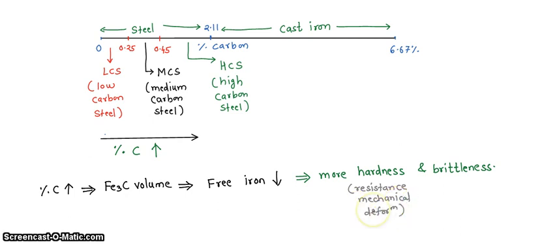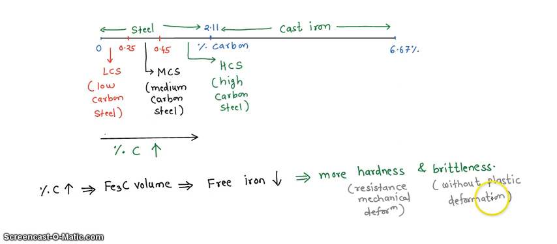Okay, and what do you mean by brittleness? So brittleness, it is the inability of a material to undergo plastic deformation under mechanical load. So if material is more brittle, that means it cannot undergo plastic deformation.